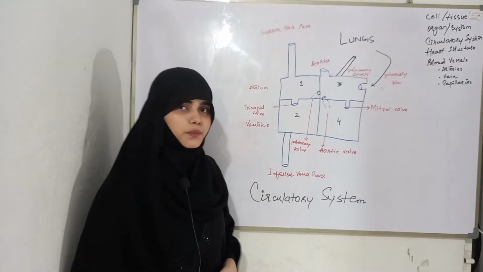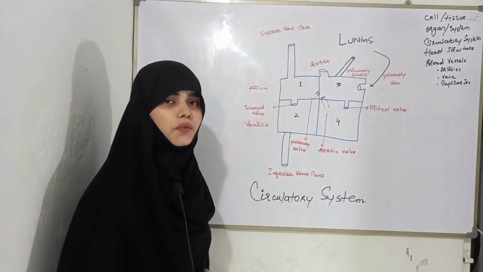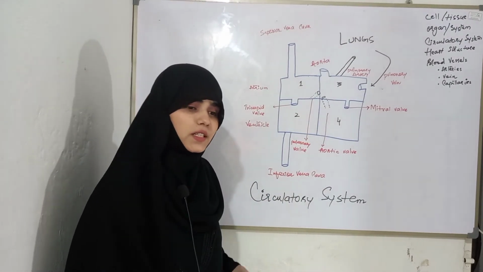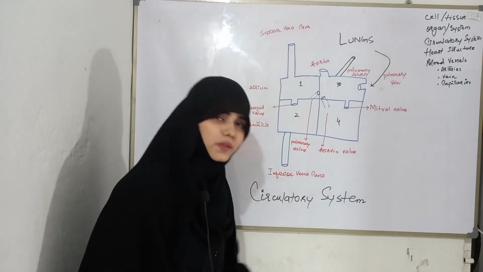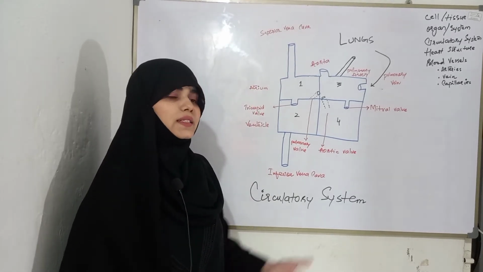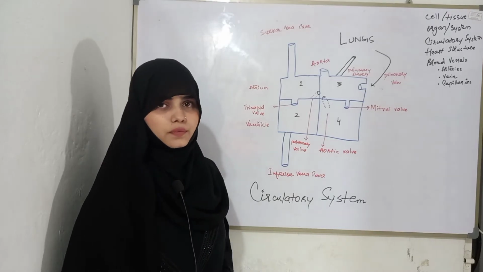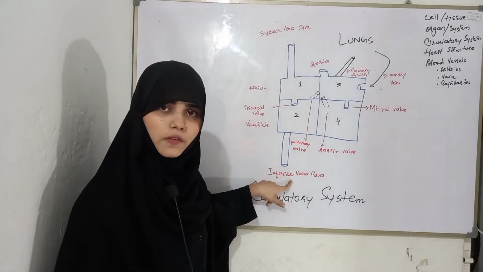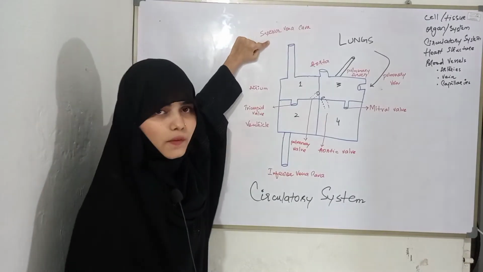Now let's start. What is happening in the circulatory system, how deoxygenated blood is collected, how it is filtered, and how it is supplied again to the heart. So let's start. Look here, this is the inferior vena cava and this is the superior vena cava.